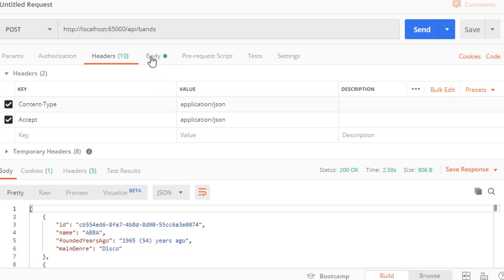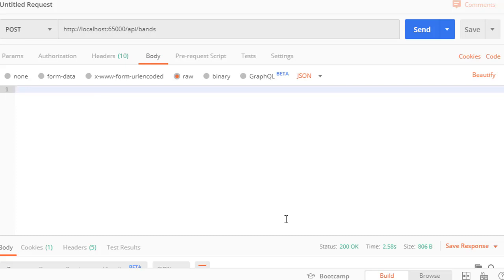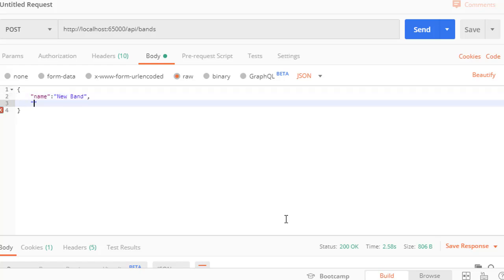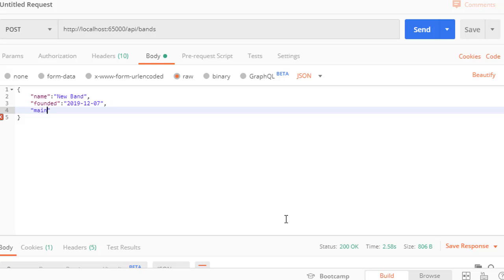Now let's go to our body and let's create new band. So we need to enter our properties. So the first one is name, and let's just call this one new band. The second property is the founded, which is the date founded, and let's just make it today's date, which is 2019 and December 7, so 12/7. And finally we have the main genre, and this can be rock.